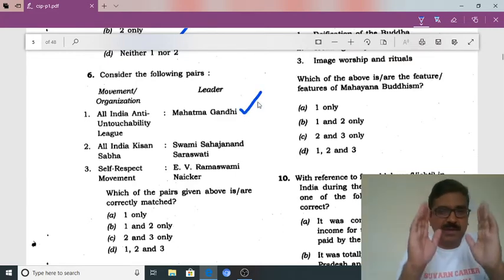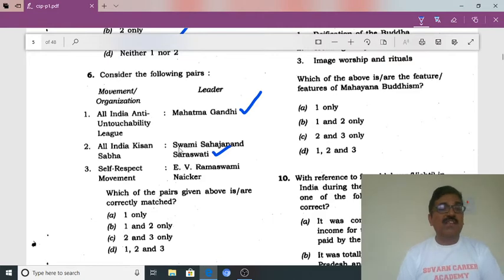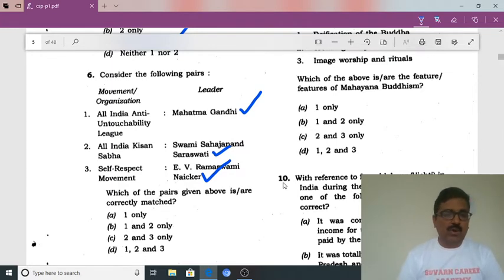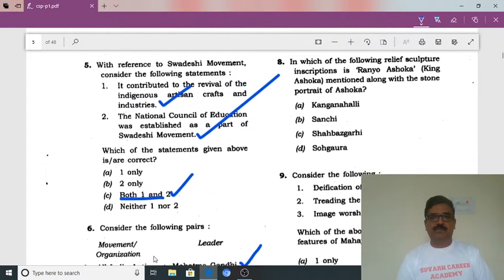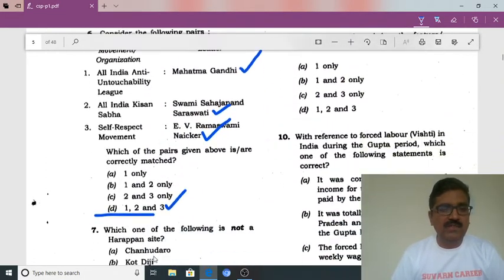All India Kisan Sabha, Swami Sahajanand Saraswati. This is also correct. Self-respect movement, E.V. Ramaswamy Naicker in Tamil Nadu. This is also correct. So 1, 2 and 3 are correct. The answer is D. The 6th question is over. We'll move to the 7th question.